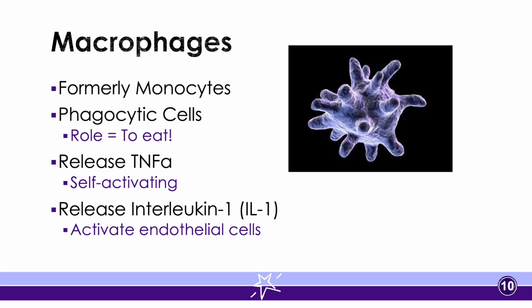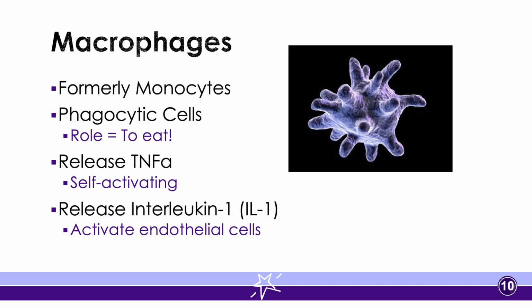But macrophages are phagocytic cells. So they do consume and eat up debris within the area. During this process, they also release a variety of different chemical mediators. And the two that we're going to really look at is TNF alpha, which activates macrophages. So interestingly, macrophages will actually activate themselves through the release of TNF alpha. So the more activated macrophages are, the more TNF alpha they will release, which will then in turn reactivate them even more. There are many different interleukin cytokines that we have.